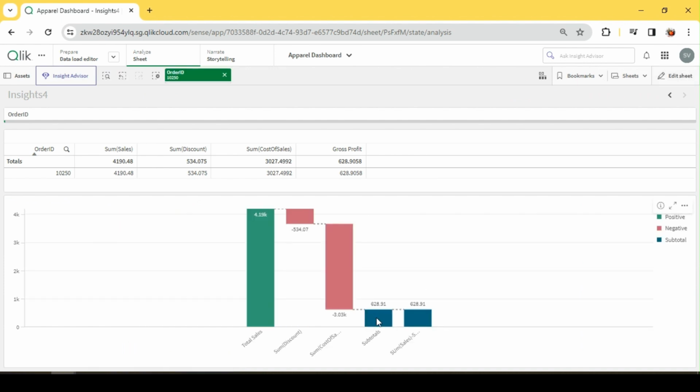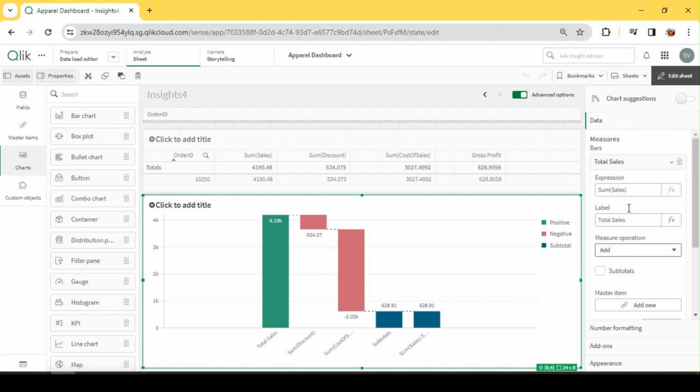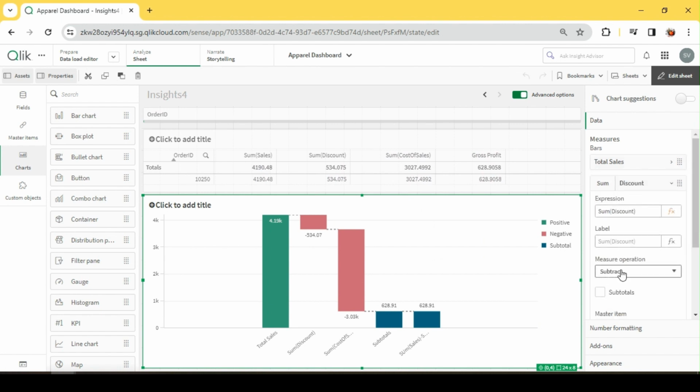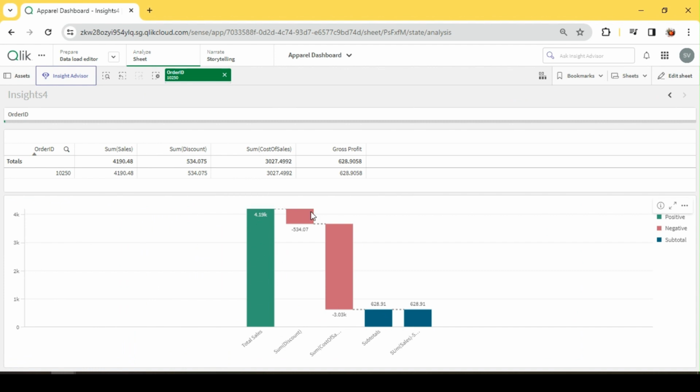So when I say subtotal, it's going to take the difference from this. Remember when we created all these measures, we defined whether it is addition or subtraction, right? So accordingly this subtotal is going to subtract these two from this total sales, and it's automatically going to calculate the final value for me, or I could manually do that as well.